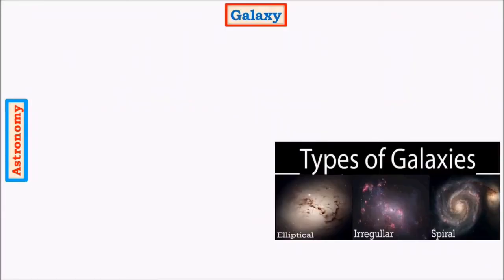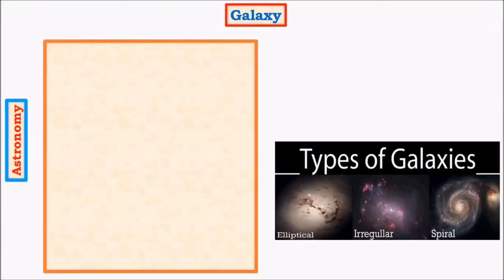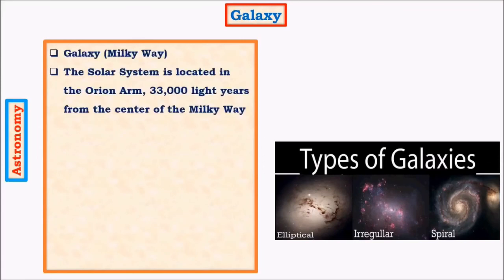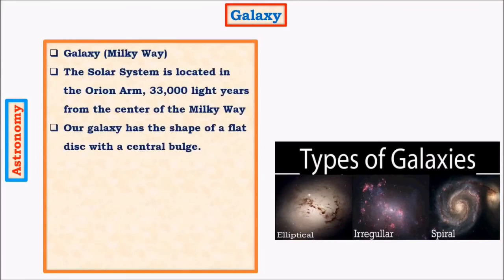So there are 100 billion galaxies in the universe. Each galaxy has about 100 billion stars. The galaxy in which the Sun is present is called the Milky Way. And the Milky Way is a type of spiral galaxy. Again, there are three types of galaxies: elliptical, irregular, and spiral. The Sun is present in the Milky Way galaxy which is spiral in shape. Usually this galaxy is disk shaped. That is, if you look from a horizontal view, it would appear like a disk.